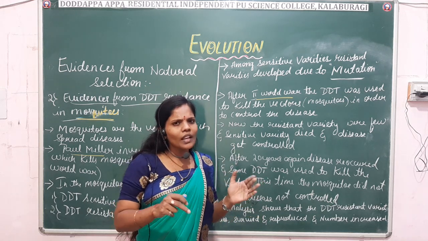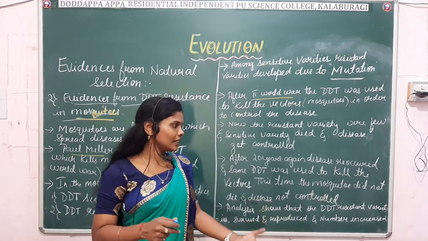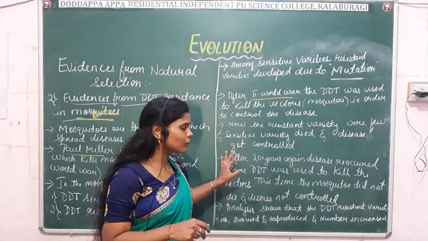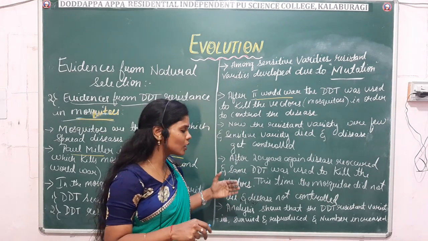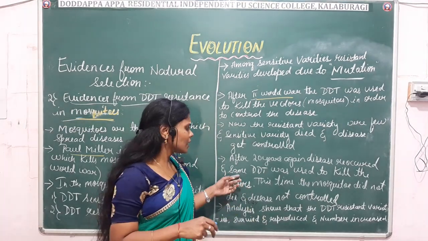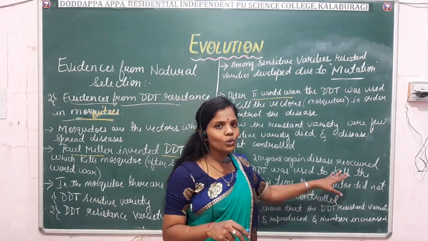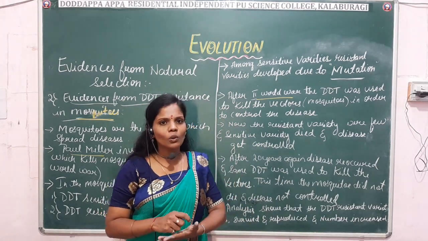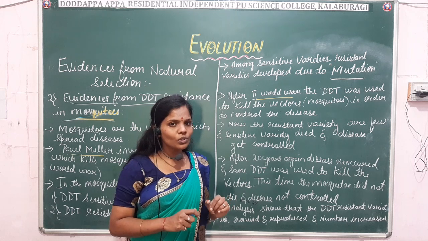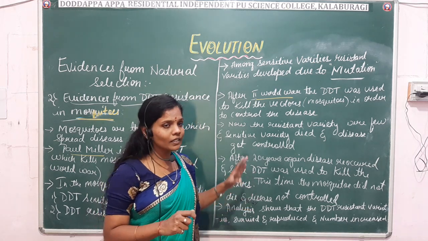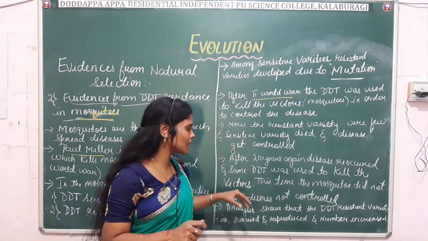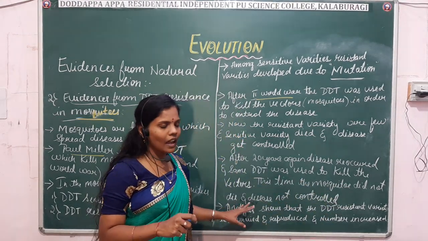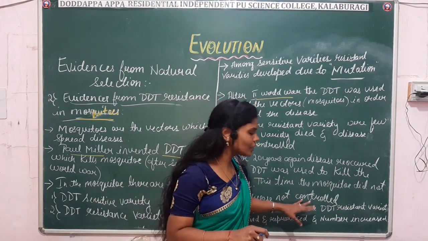Then slowly as the time passed, after 20 years, what happened? The disease reoccurred. After 20 years, the disease reappeared, and the same DDT was used to kill the vectors. But here the situation was not the same. This time the mosquitoes did not die and the disease was not controlled.